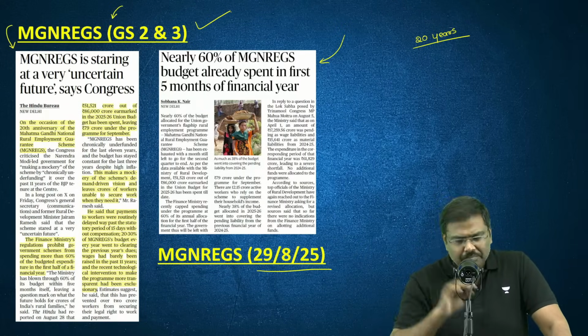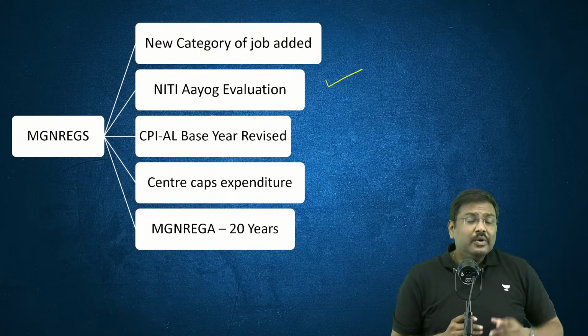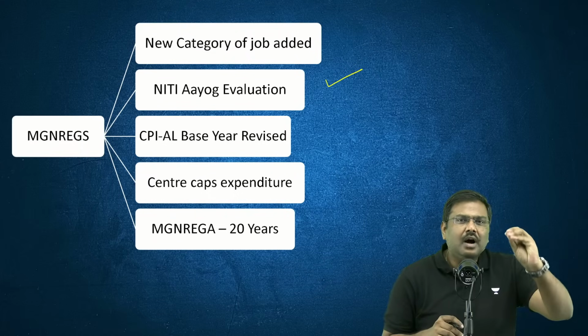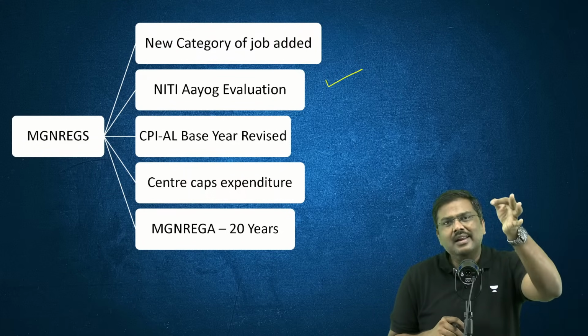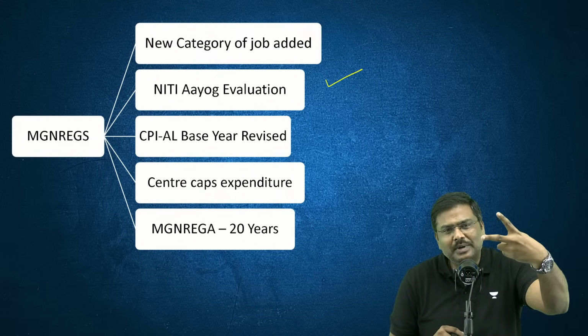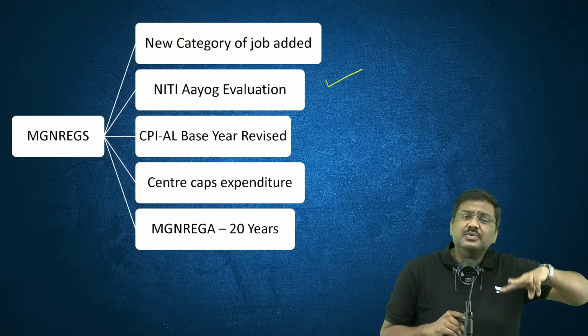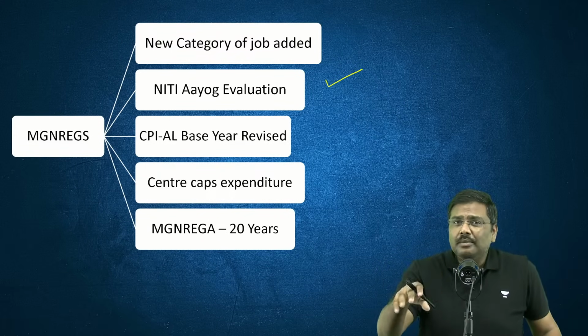For example, before I discuss what is there here, please have a look at this particular mind map. What I've done in this mind map is listed out 5 very important current affairs articles only related to MGNREGA in the last 2 months. In the last 2 months, what are the important articles which have been associated with MGNREGA? I've listed them out.